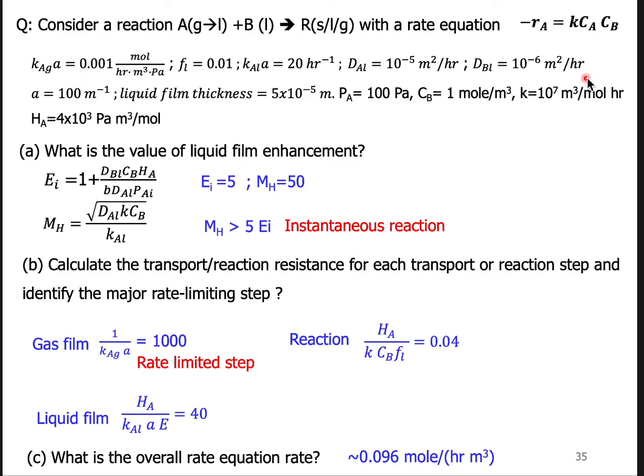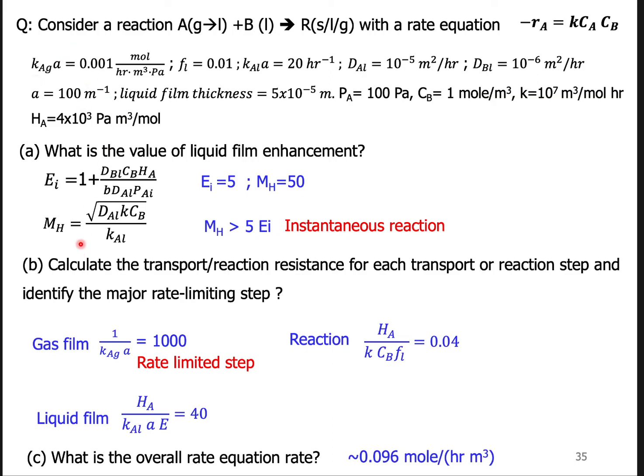We have lots of information related to the chemical equation, and we know the concentrations of reactants A and B. Can you write down the overall rate equation? Can you calculate how to do that? Because we know the chemical equation, the concentrations of reactants and the working temperature, so you know the rate constant and other parameters also.